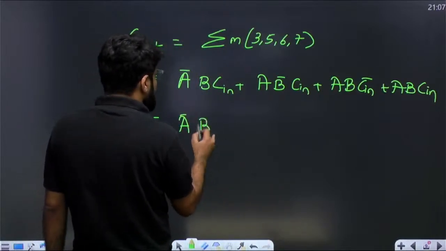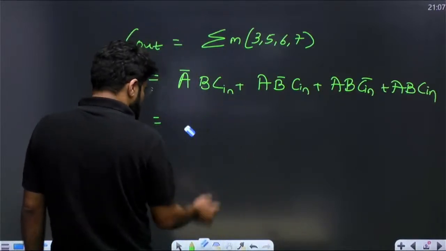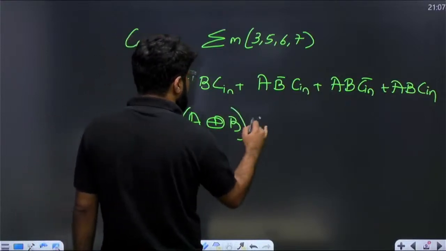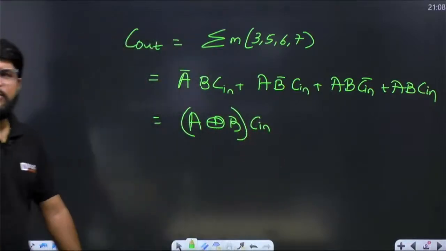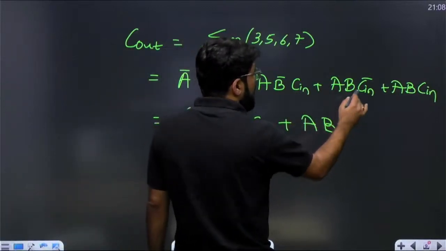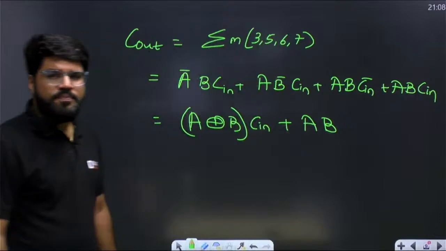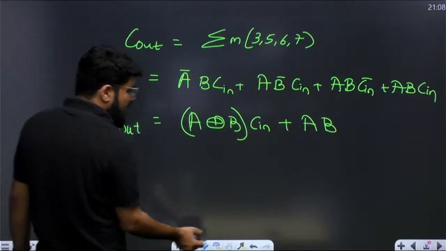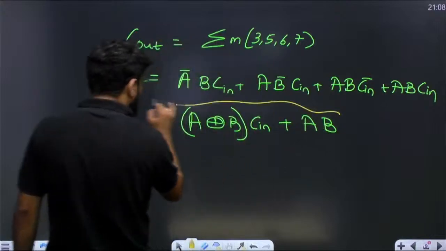If I don't minimize using the K-map, if I do a rough analysis here, from the first two terms C in is common. If you take C in common, you are left with A bar B plus A B bar, which is nothing but A XOR B. So this is A XOR B into C in. From the last two terms, you have AB common, C plus C bar equal to 1. So this is one more expression for C out.